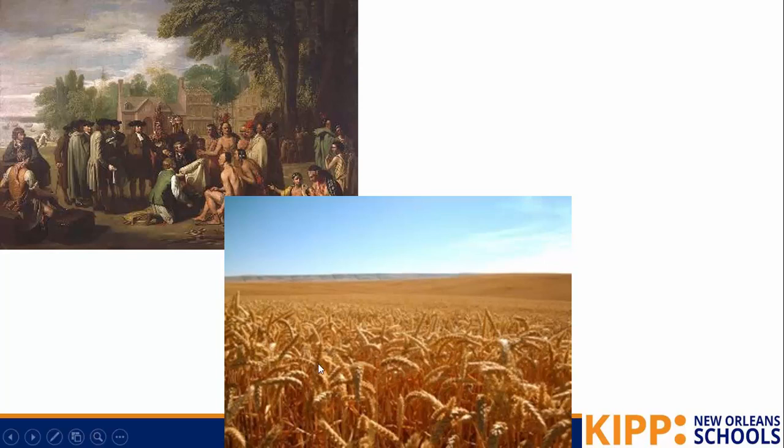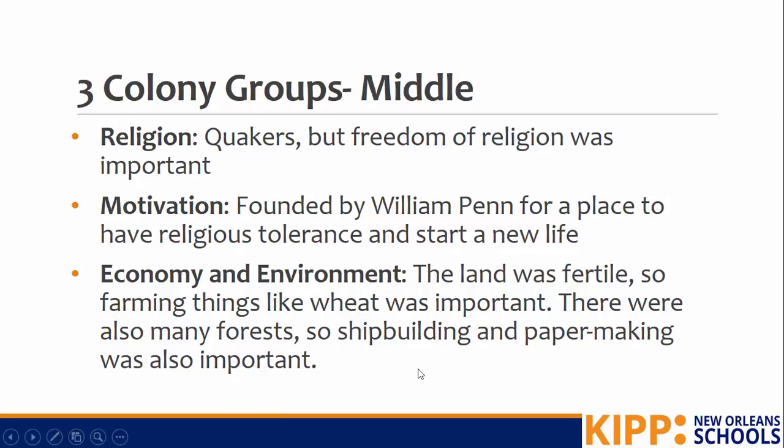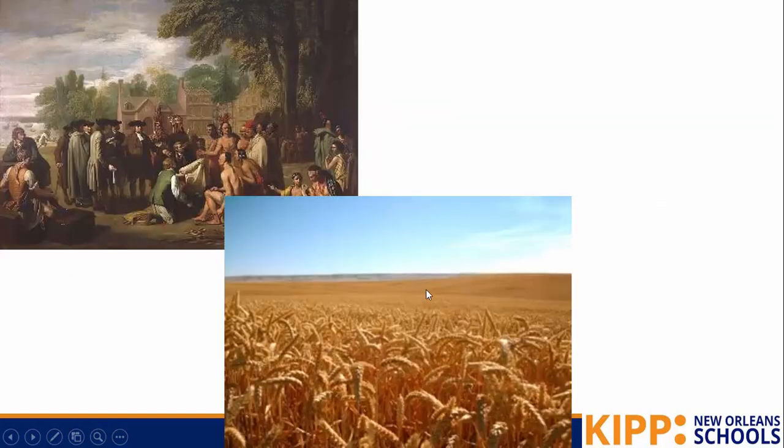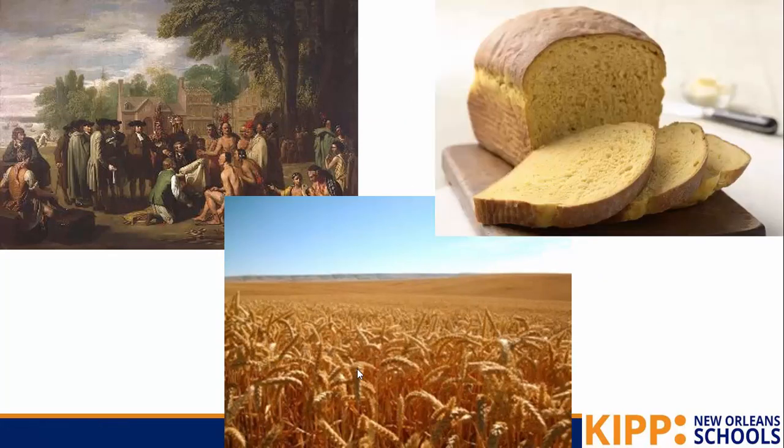So the middle colonies did not only farm. Farming was not the most important thing. And we saw here, like other things like shipbuilding and paper making were also really important. They used their forest resources. But because they farmed so much wheat, they were known as the breadbasket of the colonial region. And there we go, you use wheat to make bread. So when we think of the middle colonies, we think of mild, we think of tolerant, and we think of wheat.